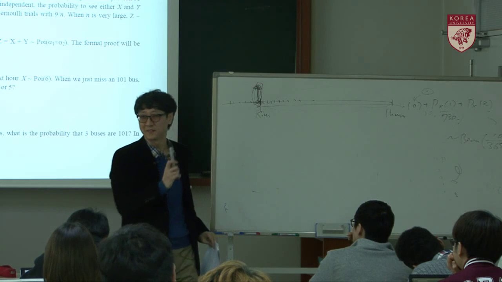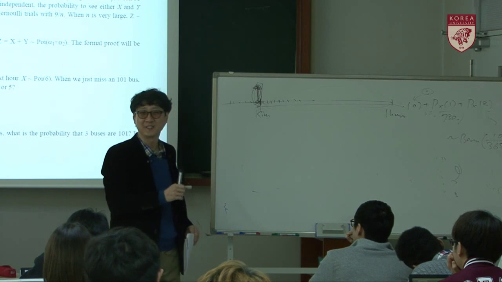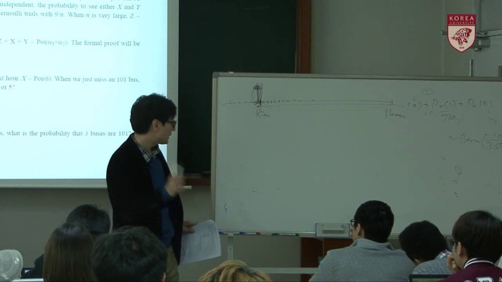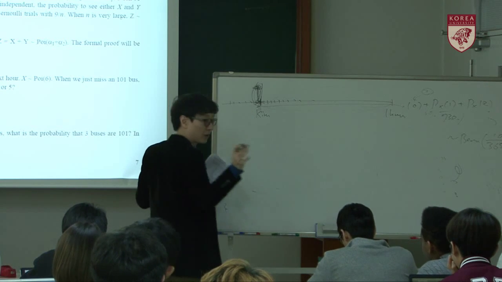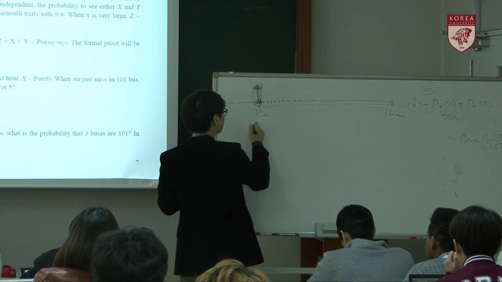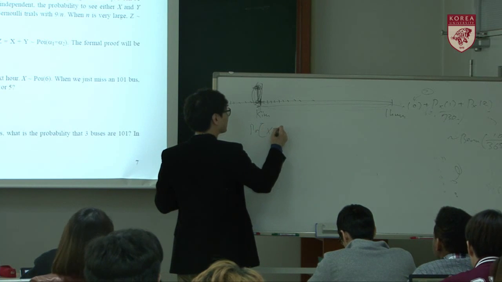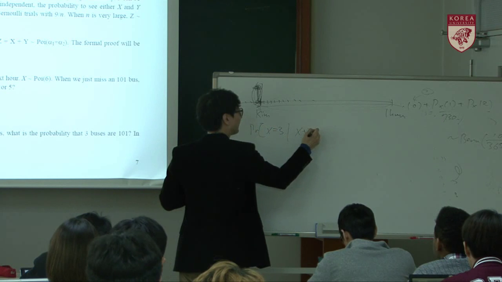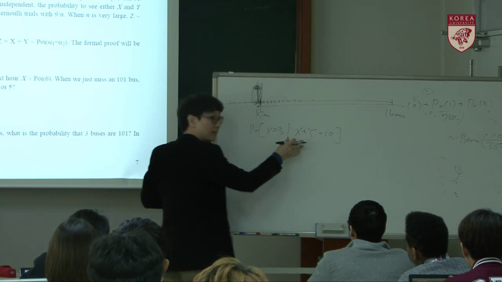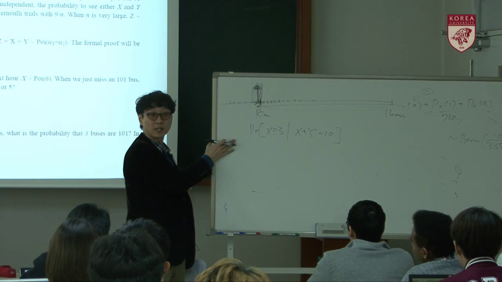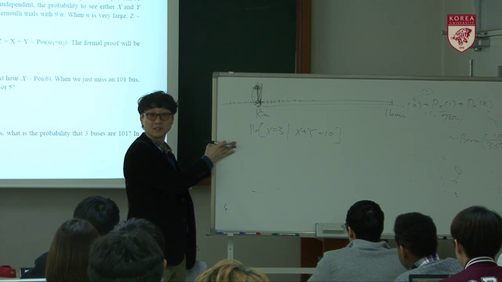It's more difficult, and a bit of a brain teaser. So in other words, we can formulate it as: what's the probability that X equals 3 given X plus Y, the total number of buses, equals 10? So we want to calculate this kind of probability.